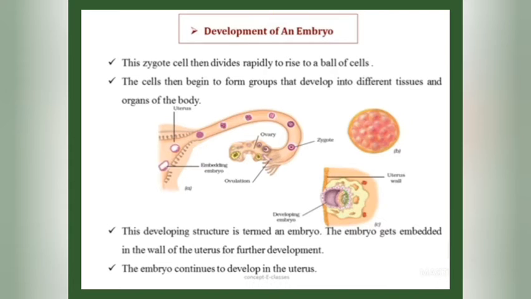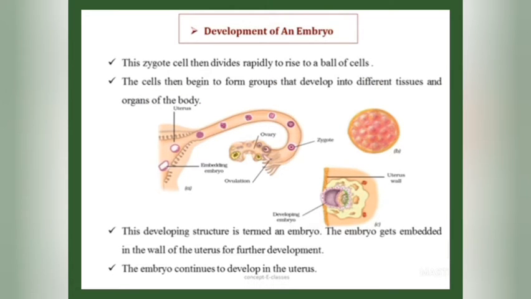Now let's see the subtopic, development of an embryo. In the process of fertilization, a male and a female gamete fuse together to form a zygote cell. This zygote cell then divides rapidly to give rise to a ball of cells. We have studied in the female reproductive organ that fertilization takes place inside the fallopian tube. These cells then begin to form groups that develop into different tissues and then the organs of the body.